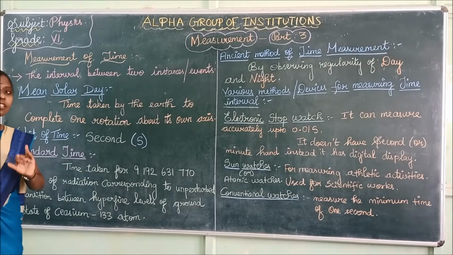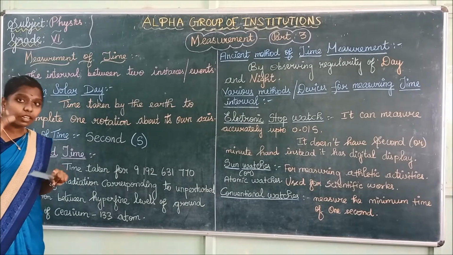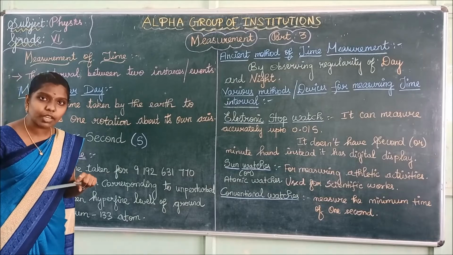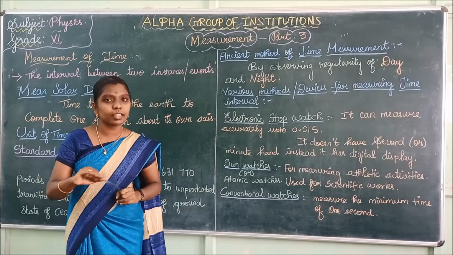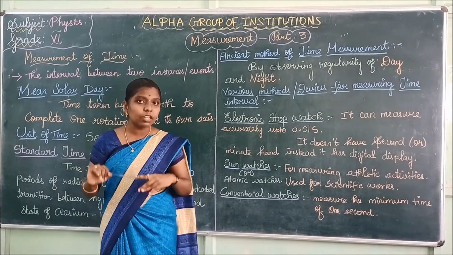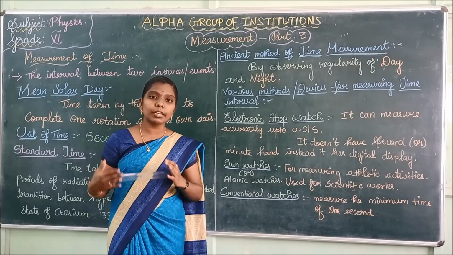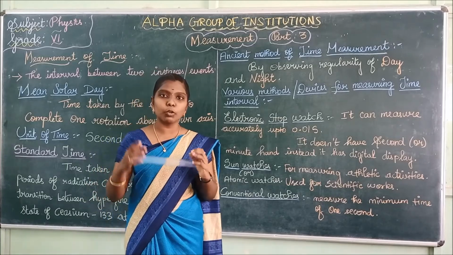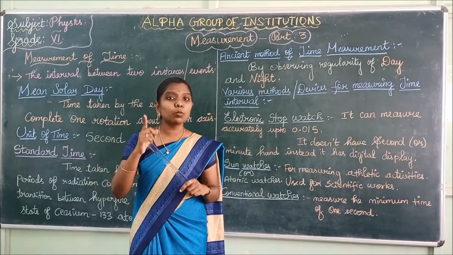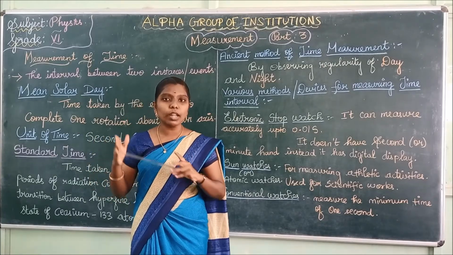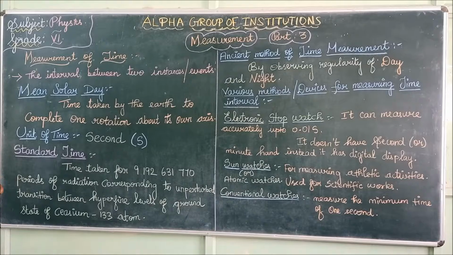What does mean solar day mean? Mean solar day is nothing but the time taken by the earth to complete one rotation about its own axis. You would have studied in your social subject, right? Earth rotates about its own axis. The time taken by the earth to complete one rotation about its own axis is called the mean solar day.